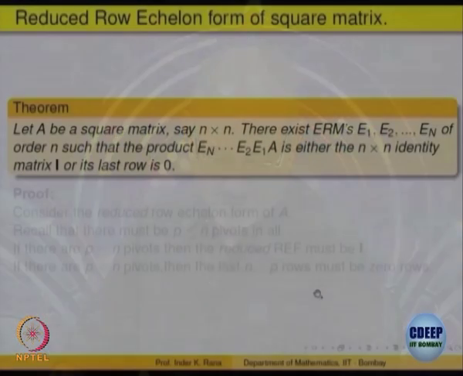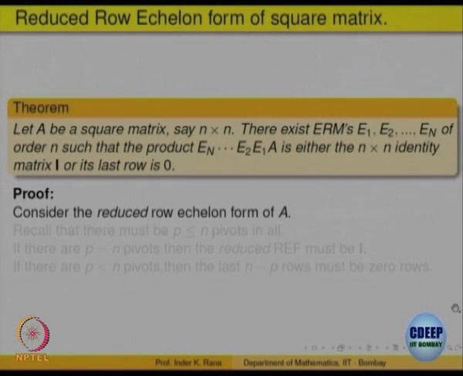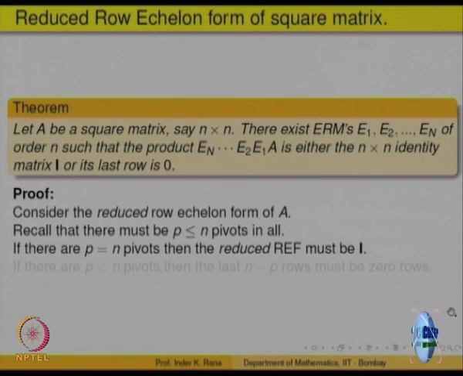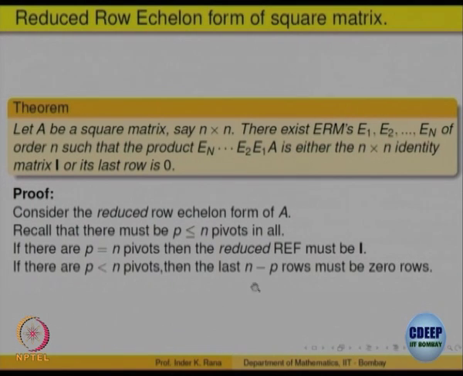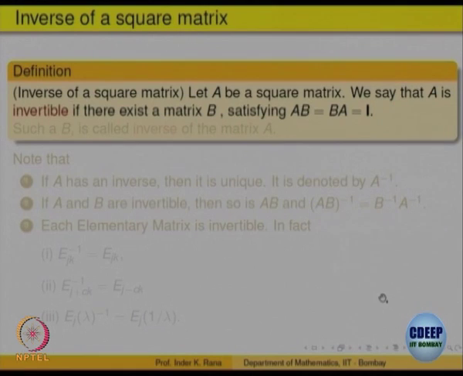The proof is rather obvious, because once we do those operations, it only depends on the number of pivots. So if the number of pivots is p less than n, then n minus p rows at the bottom will be all 0, right? And you can see that on that portion of the matrix where pivots are coming, that will be identity. That portion will be identity matrix, okay, right? P cross p on the left side will be identity. So let us